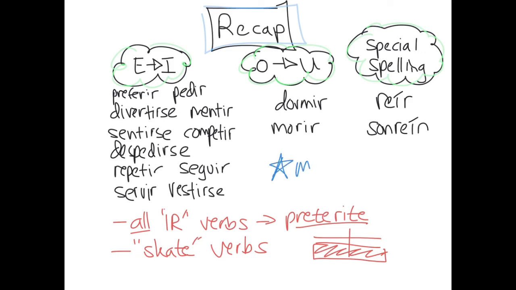Now this requires some serious memorization, so you're going to need to practice what these verbs mean, make some extra flashcards if need be, and use something like Conjuguemos in order to memorize the conjugations and where you're going to find those irregular spellings.